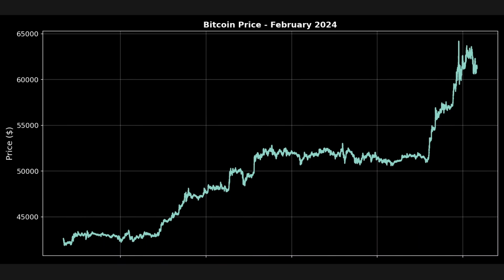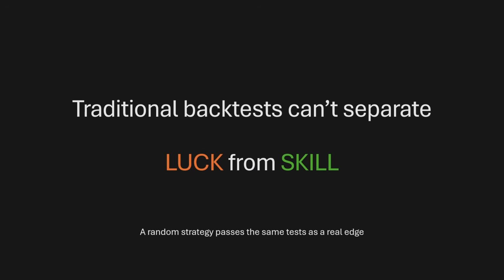And this is exactly the problem with most traditional backtests. They cannot separate luck from skill, because a random number generator can easily pass the same tests as a real strategy. In this video, I want to show you why this happens and what you can do instead.